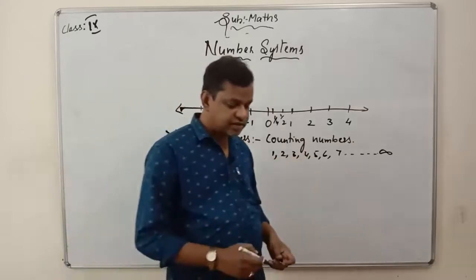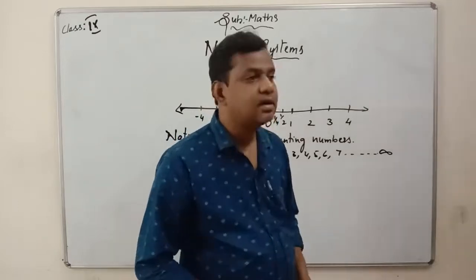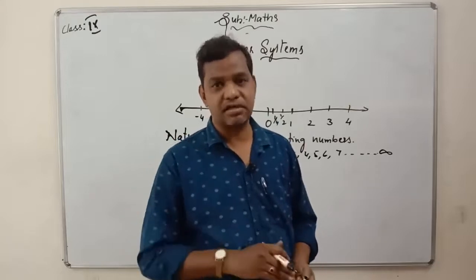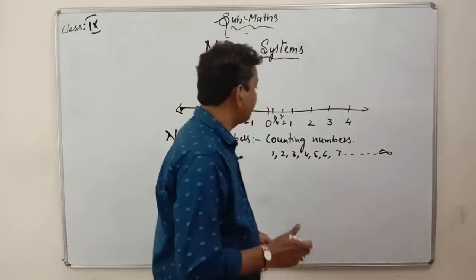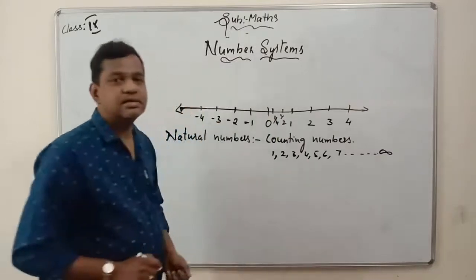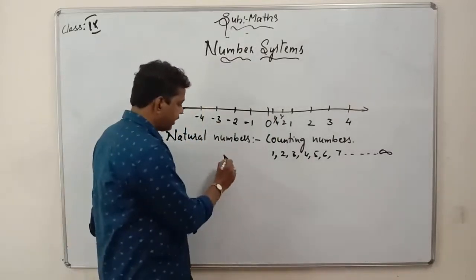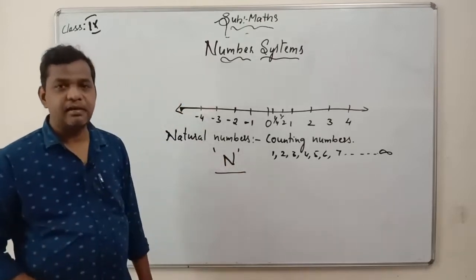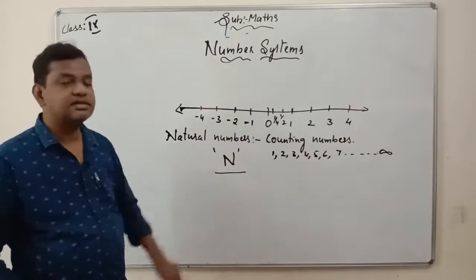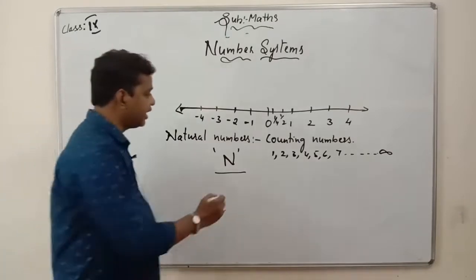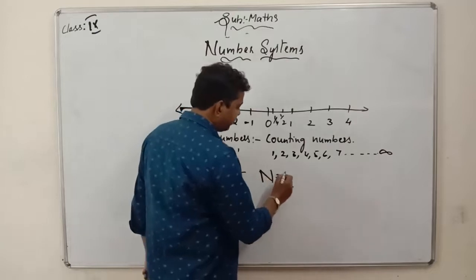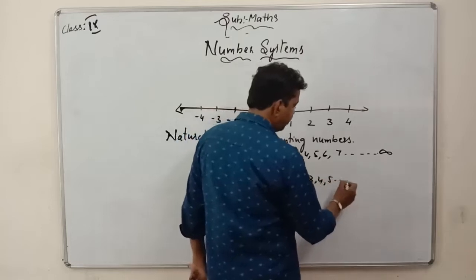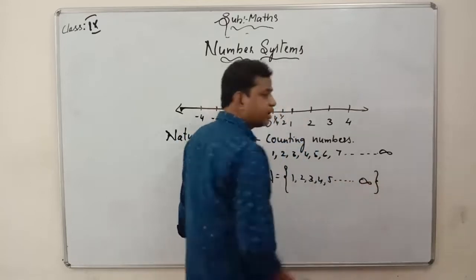And how are natural numbers denoted, with which letter? All natural numbers are denoted by capital N. If we have capital N, then it indicates natural numbers. So we can write in this format also: N equals natural numbers. If I say 1, 2, 3, 4, 5 goes on up to infinity, you can write in this format also.